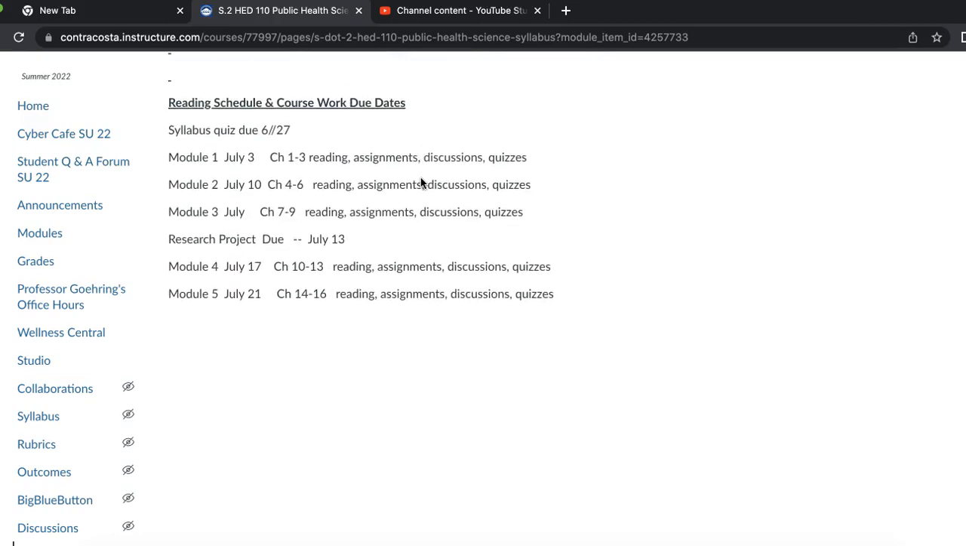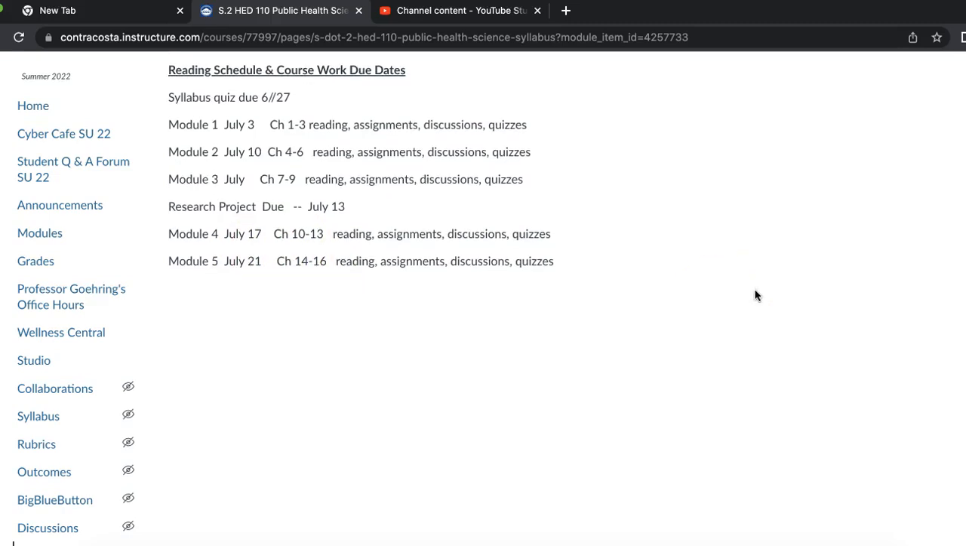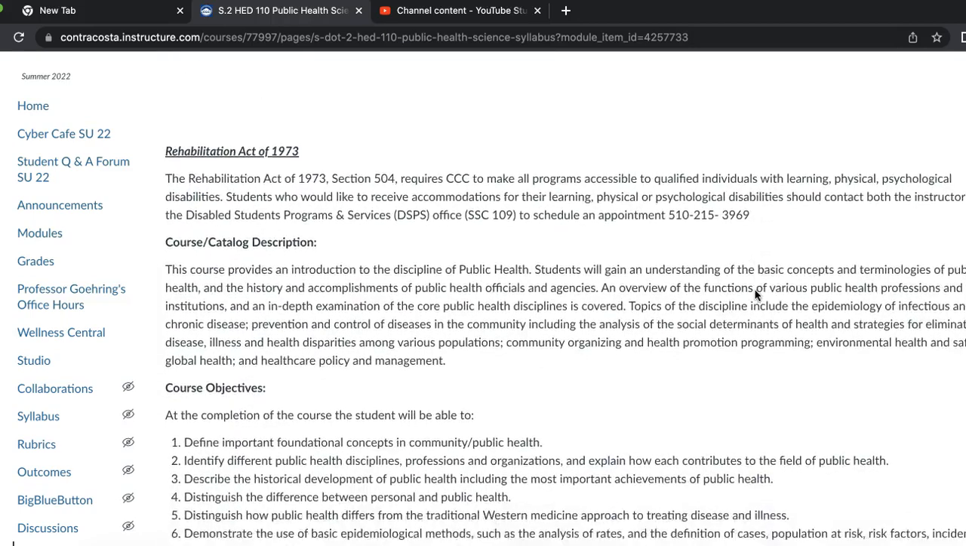Here is our schedule for reading and coursework. Your syllabus is due the very first day of class, which is June 27th. Chapters 1 through 3 are due July 3rd. Chapters 4 through 9 are due July 10. And then your research project is due July 13th. Your chapters 10 through 13 are due July 17th. And then your chapters 14 through 16 are due July 21st, which is the last day of class.